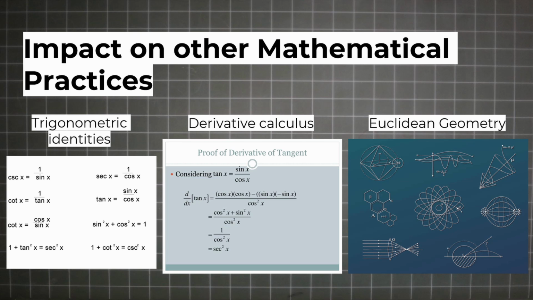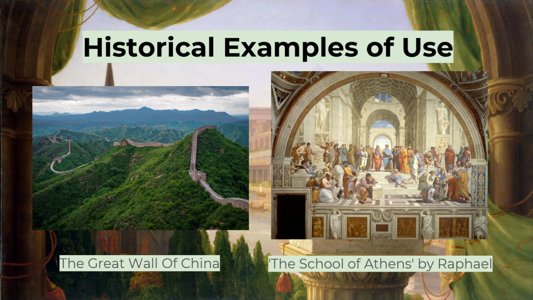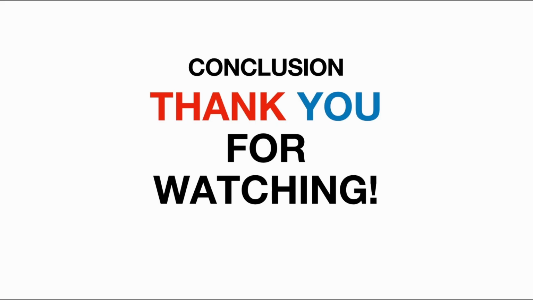Without this theorem, not only would we be far behind in trigonometry, algebra, and calculus, but our understanding of mathematics in general would be shallow to say the least. Therefore, it cannot be emphasized enough how revolutionary this theorem was in mathematics. Here are some historical examples of when the Pythagoras theorem was used for building infrastructure after its proof by Pythagoras.